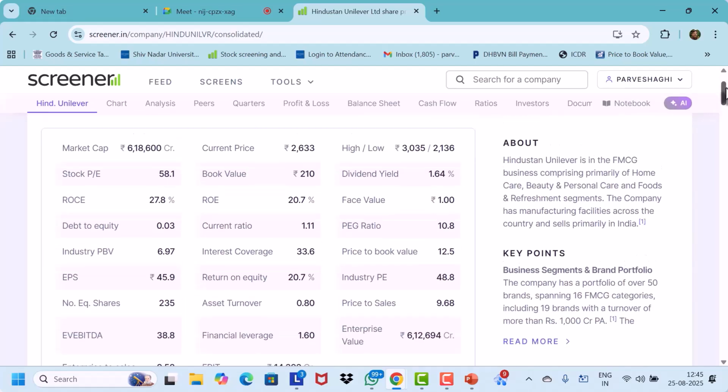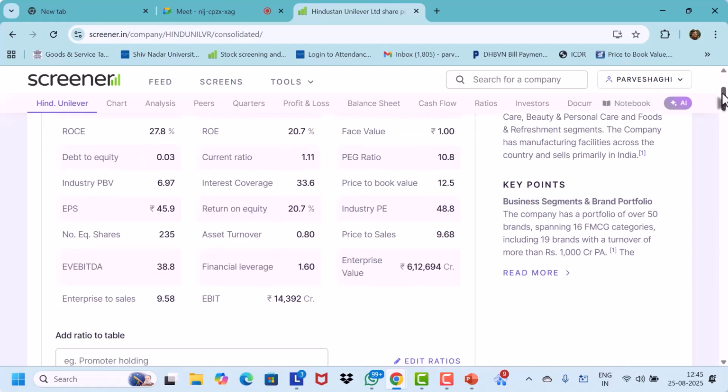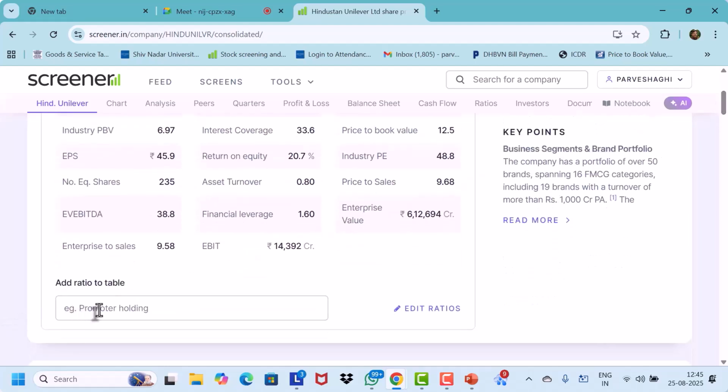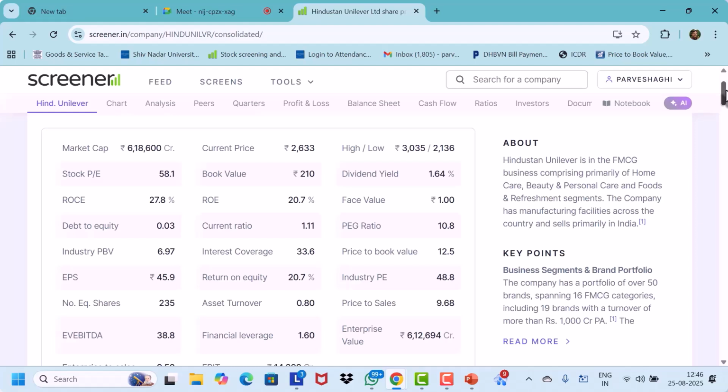Now, if you see this Hindustan Unilever, it is giving a lot of information here. So maybe when you open this site, it will give you just a few. But if you are logged in and you are going to add from here, you can add all the things which I have already added, like interest coverage ratio. If it is not there, you can just put interest coverage ratio, it will pop up here. But it has a limitation that it will give you around, I think, 15 or so things which you're looking for. Then if you need something further, you have to delete one of the things to get others.